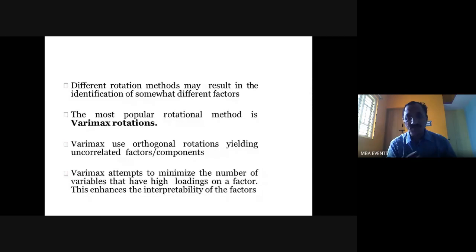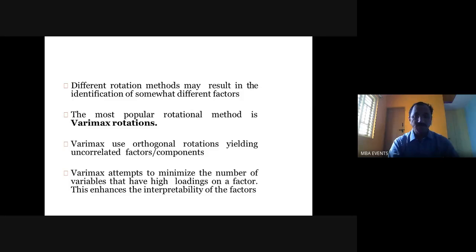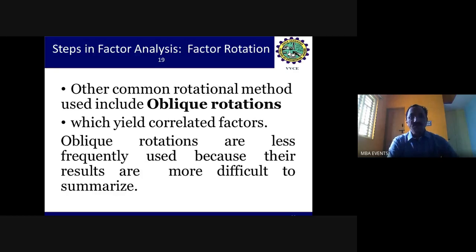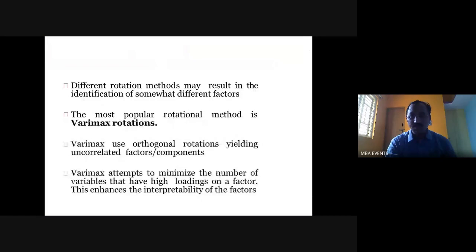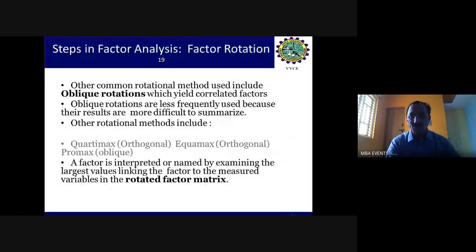The orthogonal rotation extracts the common variables that lead to the development of new common factors. Other common rotation methods include oblique rotations, which yield correlated factors, and these are less frequently used because their results are more difficult to summarize. So many times we normally go for Varimax rotation instead of oblique rotations.